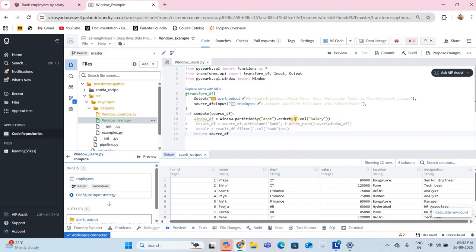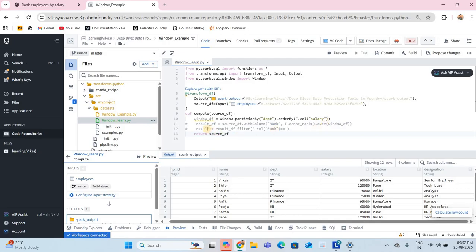And order by, so they are making the order. F dot col, you already know that function. This is the F function, and col means column. Salary we are applying here. We haven't applied anything yet, we are just giving the source df, so it is plain vanilla, whatever is in the input data set.